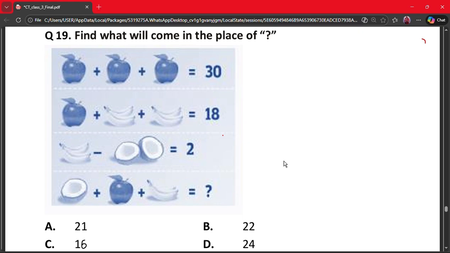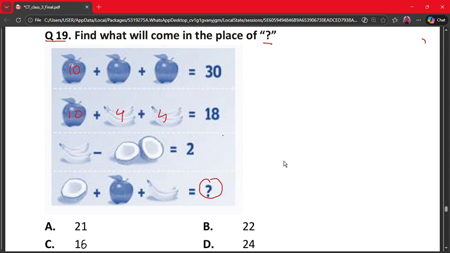Let's move on to our next question, which is question number 19. Find what will come in the place of the question mark. So let's look at the pattern. This is 3 apples which are 30, so one apple is 10. So this apple is also 10. 10 plus 8, so this banana is 4. 10 plus 4 plus 4 is 18.